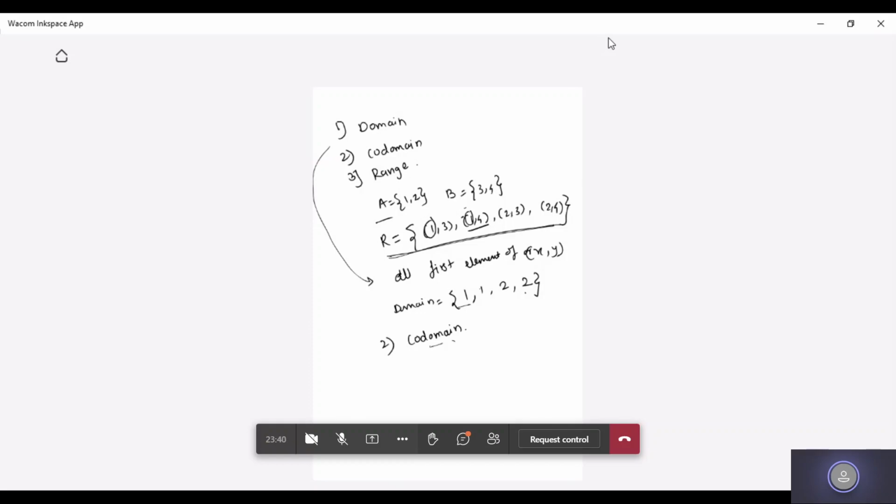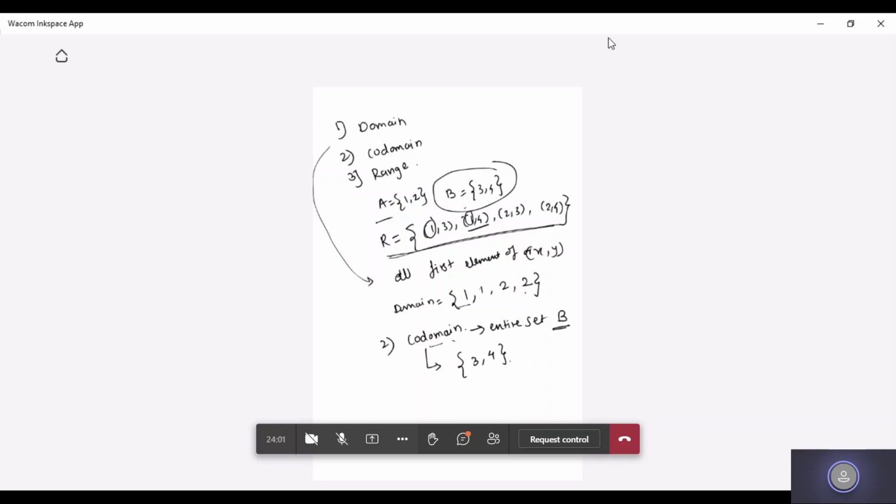Codomain. Now, what is codomain? The entire set B is called the codomain. So what would be the codomain in this case? It would be the entire set, 3 comma 4. So the entire set B is the codomain.